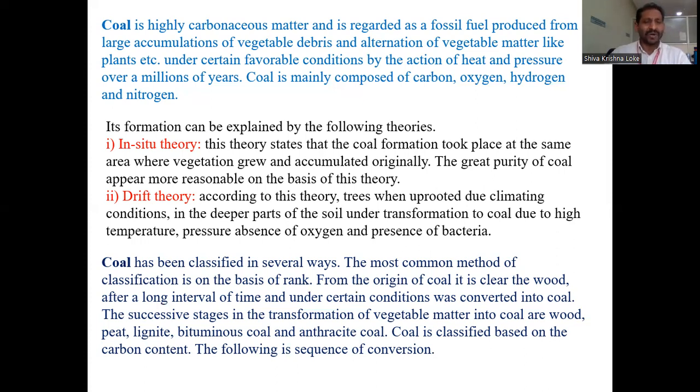Now, coal has been classified in several ways. The most common method of classification is based on rank. The origin of coal is clearly from wood. There are different stages of transformation. The first stage of coal is wood, then peat, lignite, bituminous coal, and anthracite coal. This is the transformation of wood to coal.